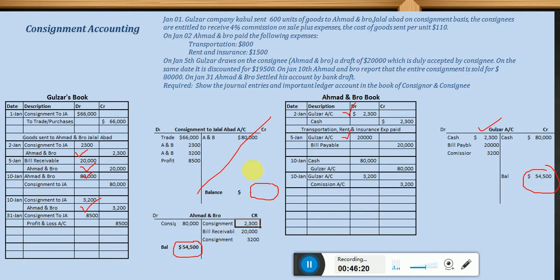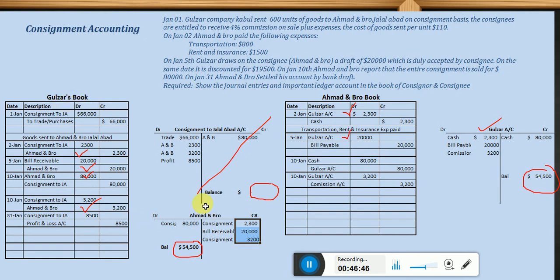Transportation, rent and insurance, and also he has accepted the draft to pay the draft after 1 month to the holder of the draft, and also he is receiving the commission. Look, these three things are from the side of Ahmad. So he has to deduct it from $80,000, and what is the rest amount? 54,500 should be received by Gulzar when this amount is deducted from him.